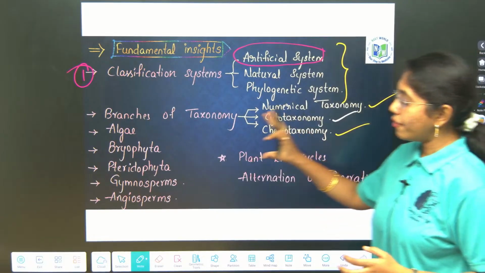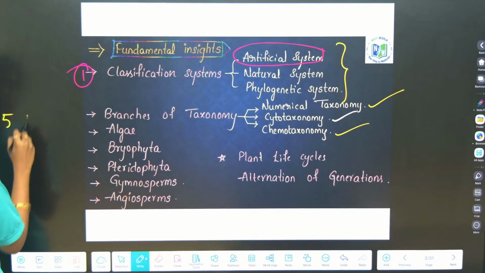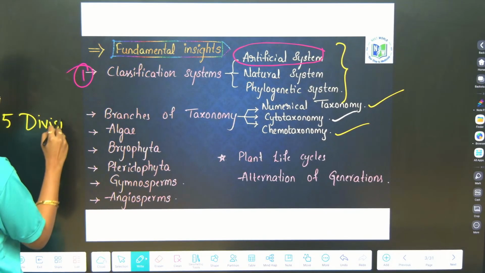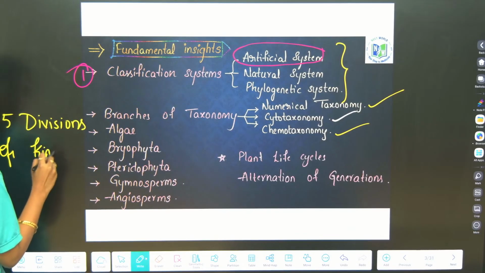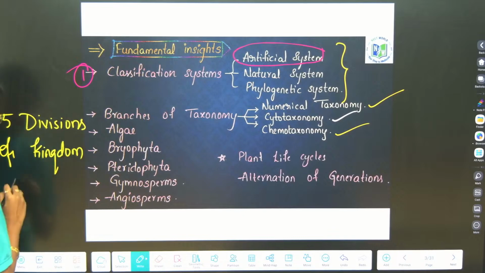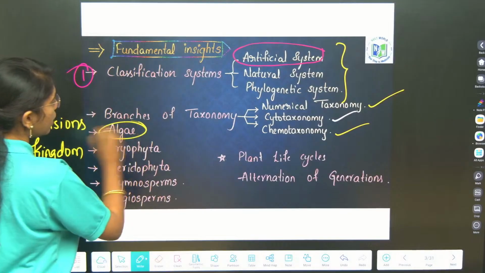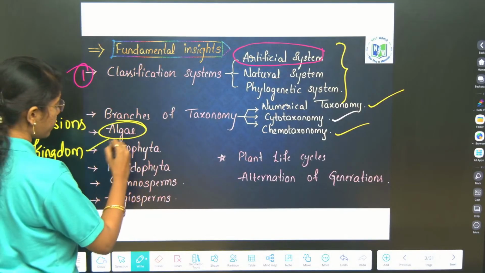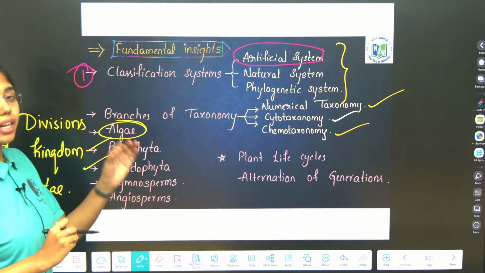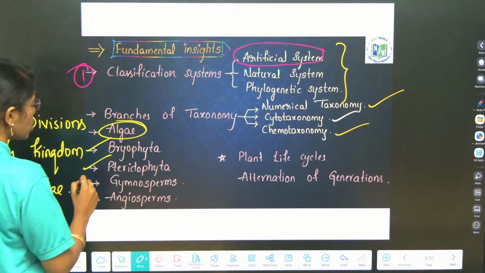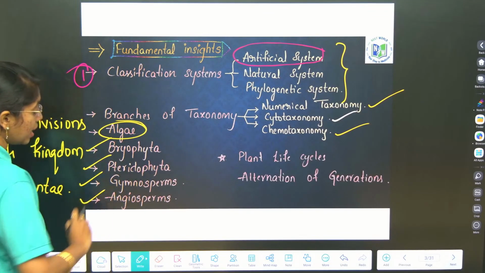After this, we have to go through the 5 divisions of plant kingdom. What are the 5 divisions of kingdom Plantae? They include algae, which comes under Thallophyta, then Bryophyta, which are the amphibians of plant kingdom, Pteridophyta, which are the first vascular cryptogams, and then Gymnosperms, which have naked seeds, and then Angiosperms.